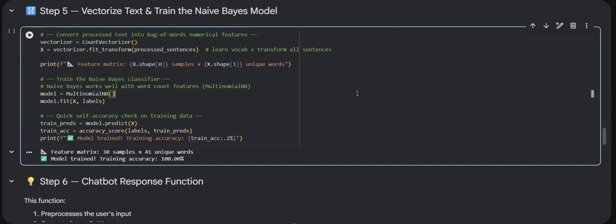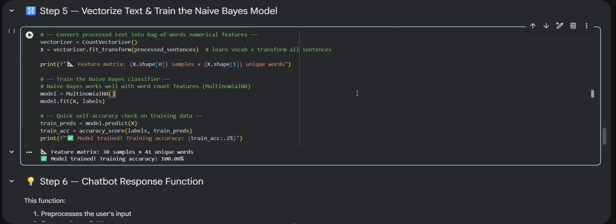So naive Bayes works by calculating the probability of each word appearing in each intent category. For example, if the word hello appears frequently in the greeting intent, then if a new input contains hello, the model assigns a high probability to greeting. So we do a quick accuracy check on the training data and print the result. You should see 100% training accuracy, which means the model has correctly learned all the training samples.